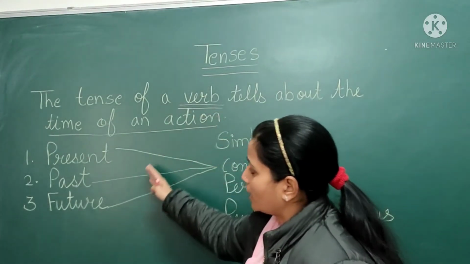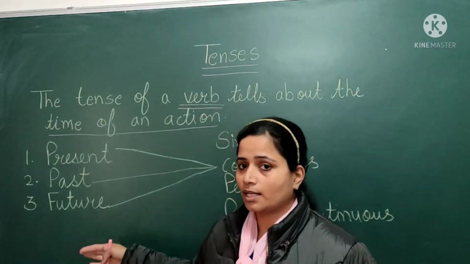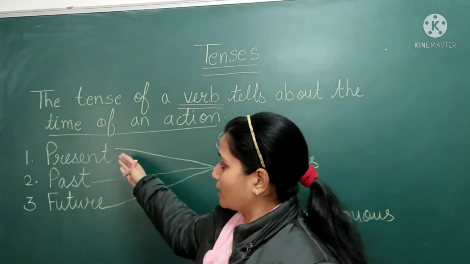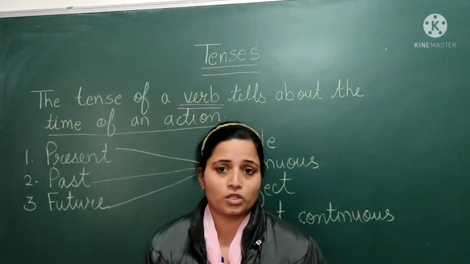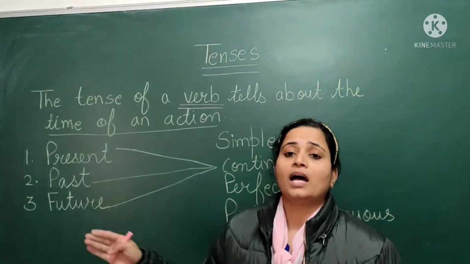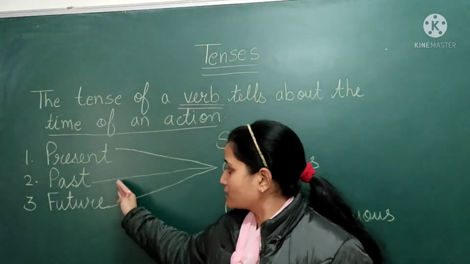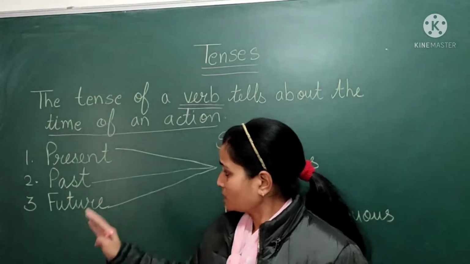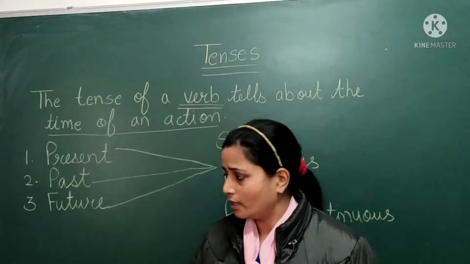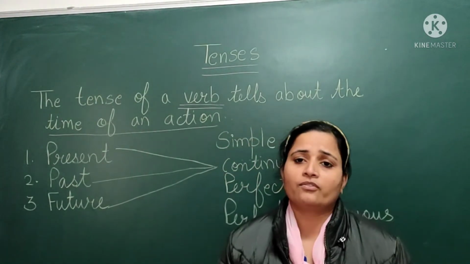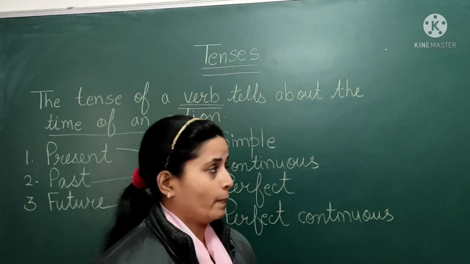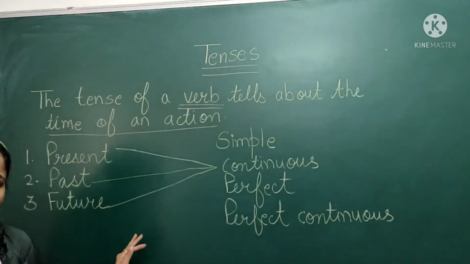So the tenses are divided into three parts. There are three main tenses. The first is present tense, the second is past tense, the third one is future tense. Present tense is what is going on now. Past tense is what has happened, or the work that is completed. Future tense is the work that we will do in the coming time. So there are three types of tenses.